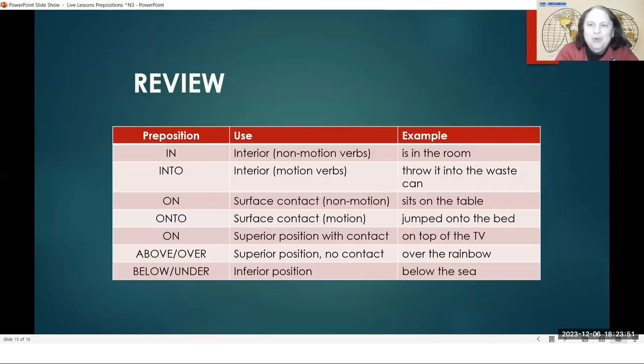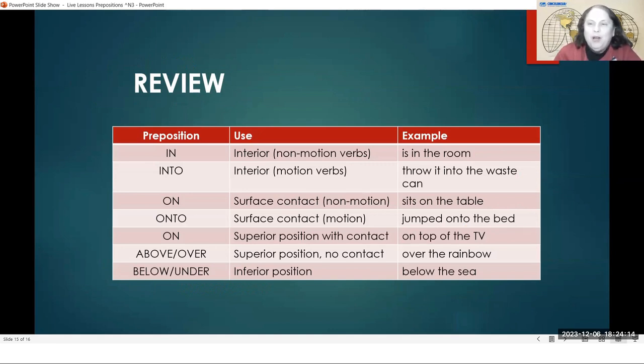Okay, let's do a review here. We had the difference between in and into. In and into. Both of them mean interior. Both of them mean inside. If you are inside and you are not moving to a new location, then we say in.